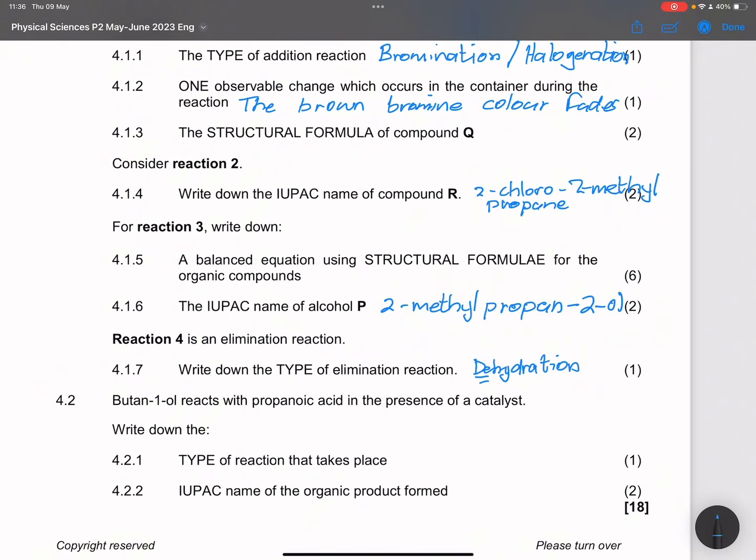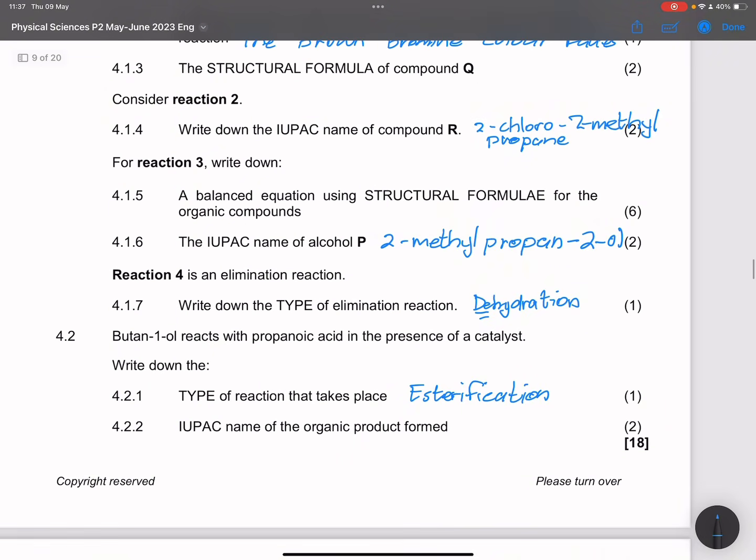Then they say to us, butan-1-ol reacts with propanoic acid in the presence of a catalyst. Write down the type of reaction that takes place. Well, an alcohol and a carboxylic acid, so that always is esterification. So we are forming esters there. And the last question says the IUPAC name of the organic product formed.